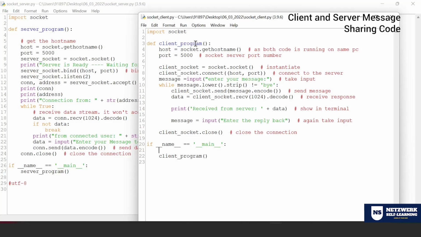So what I'm going to do is run both my server as well as client program in my own system. I know that the host name of my system will come from get host name from the socket. So only I'm using the same thing on line number 4 of your client. If a server is hosted on some other IP, you need to put that IP here at line number 4. Same thing with the port. Whatever port the server got connected on, the same port you have to use here. Okay.